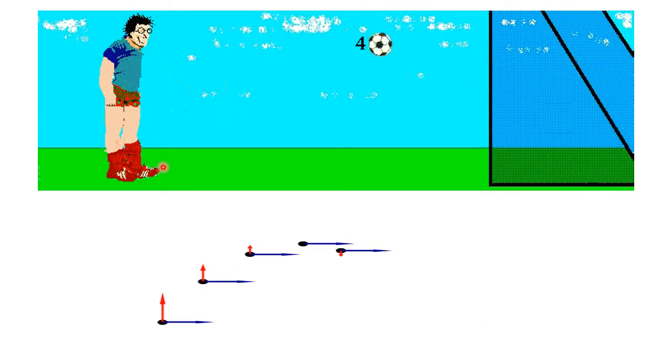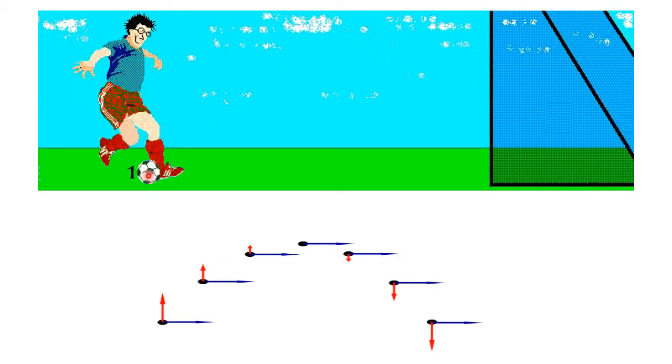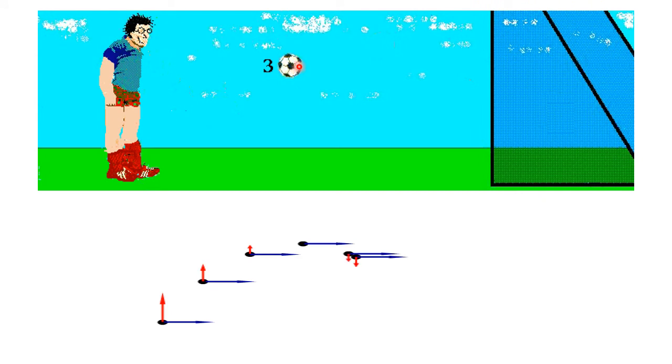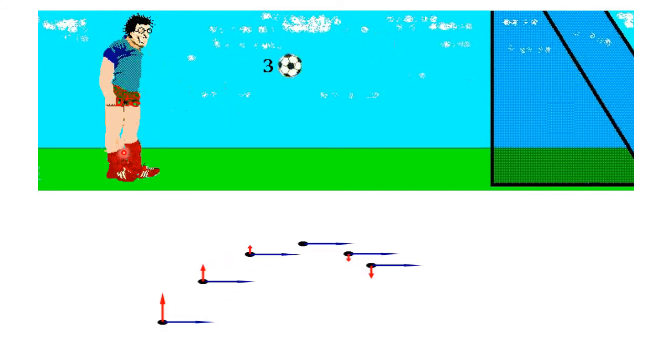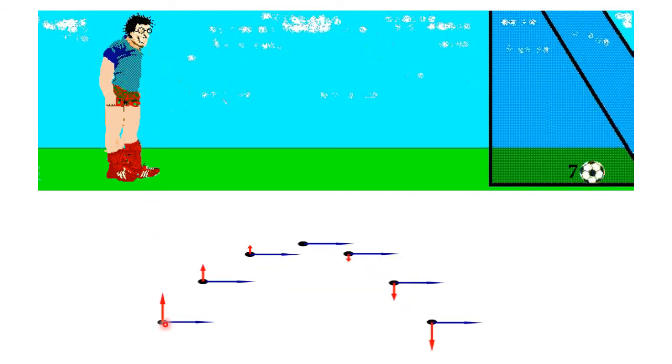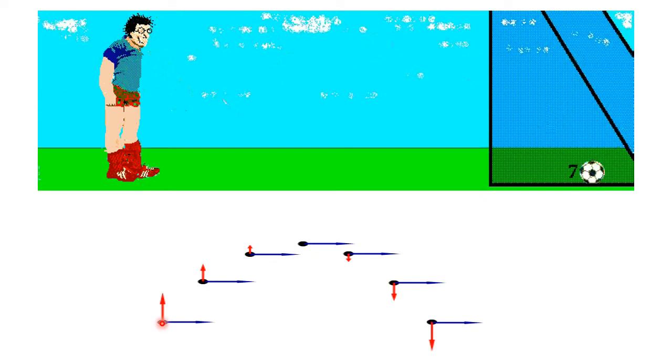Now note, while the body is in motion, let us consider only phase 1, 2, 3, 4. What you should notice is that the body is moving under the influence of two forces.